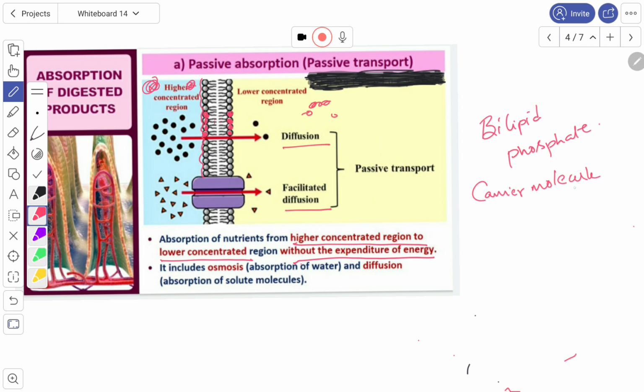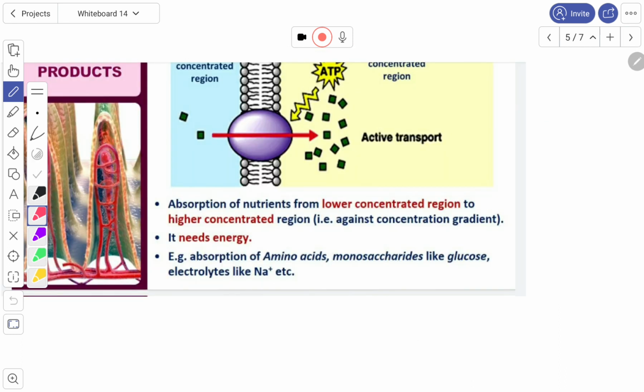By a carrier molecule. If they are carried by a carrier molecule, we call this facilitated diffusion. Right. Let us see the next one. This is active transport, right?